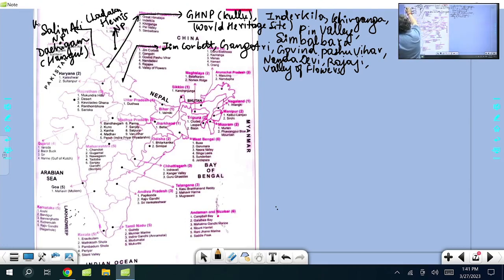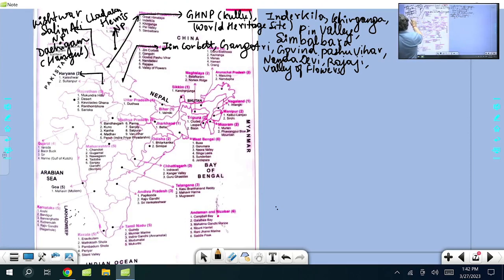Now, Kishtwad, that is again known for red deer. Dachigam, Hangul deer, Salim Ali, these are in Jammu and Kashmir. Right now, Haryana, Kaleswar and Sultanpur. Very important is Haryana. So Punjab doesn't.